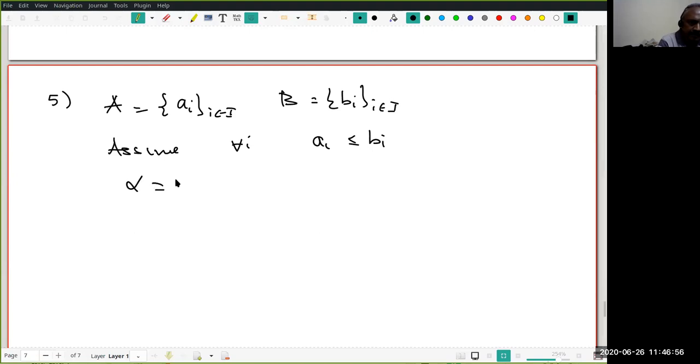Let alpha be the LUB of A, I am assuming it's bounded above so that a real number alpha exists as a LUB. And similarly, let beta be the LUB of B. What do you think must be the relation between these two?